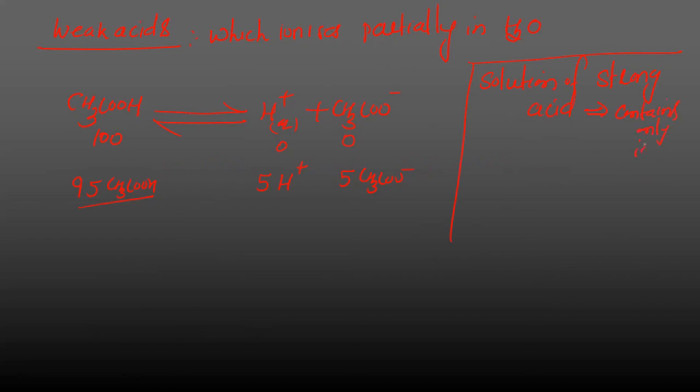Why? All acid molecules will dissociate, so it produces only ions. But if I am taking a solution of weak acid, it contains a mixture of molecules as well as ions. Since all molecules of weak acid do not ionize, some of them will remain as molecules, some of them will convert into ions. So a mixture of molecules and ions.